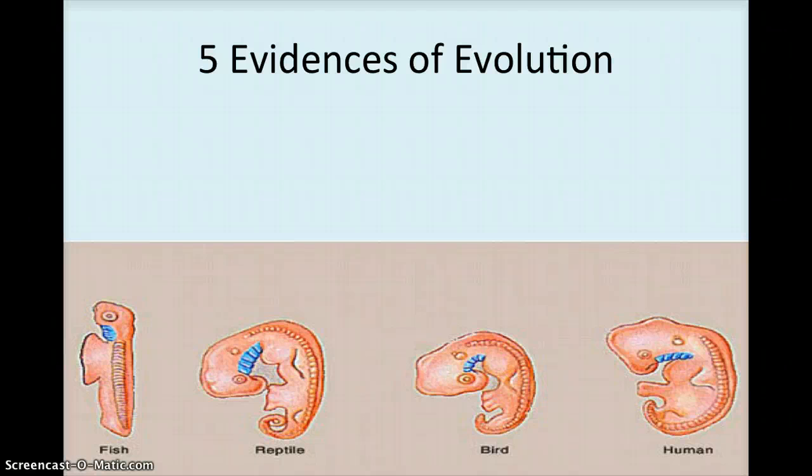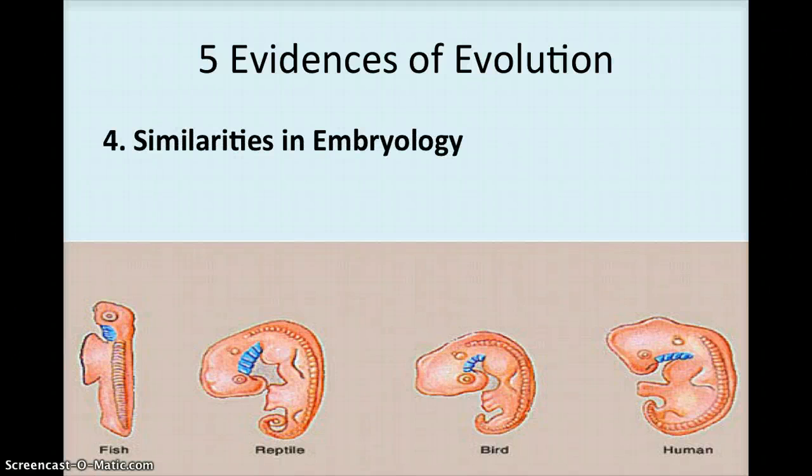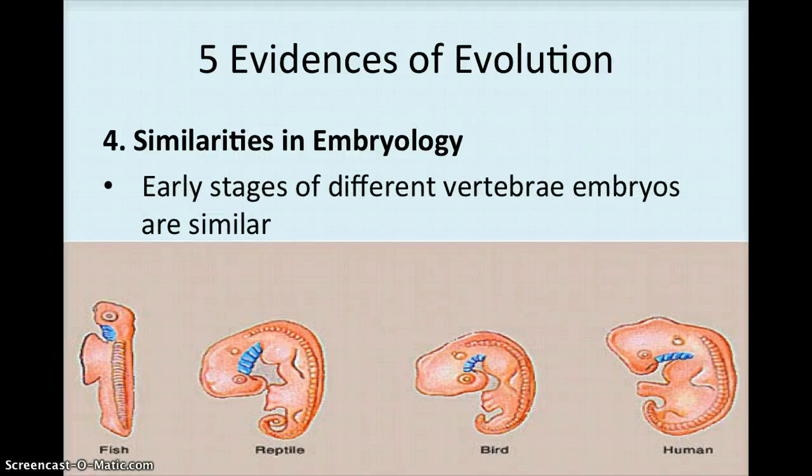The fourth evidence of evolution is similarities in embryology. Embryology is just the study of the embryo, or basically how a fetus is forming. In the early stages, even of different animals, the embryos look very similar. We have a fish, a reptile, a bird, and a human.